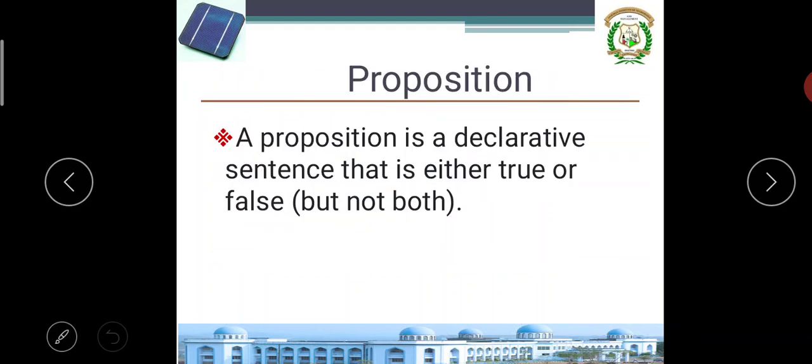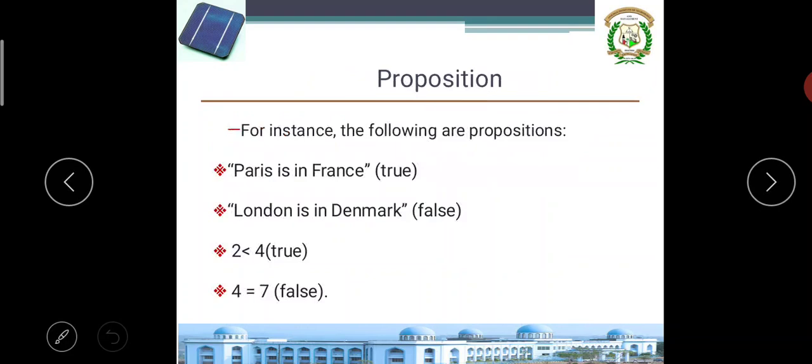Okay, now we will study about proposition. What is a proposition? A proposition is a declarative sentence that is either true or false, not both. Examples: Paris is in France, this is true. Bhatkal is in Karnataka, it is true. Karnataka is in India, this is true. These are all called propositions. London is in Denmark, it is false. This is also a proposition, because you are able to clearly classify the sentence as true or false.